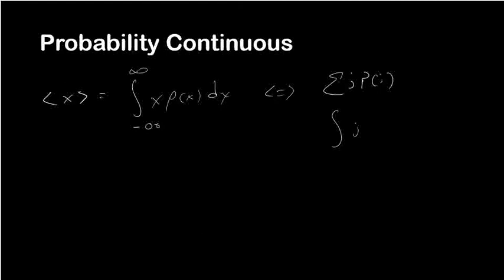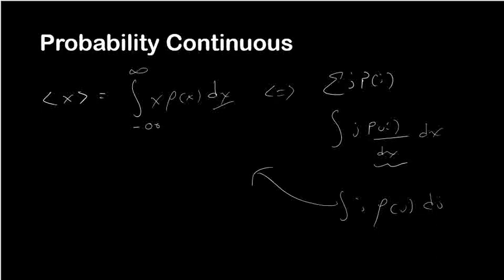So remember, the density was p of j divided by dx, and then we have to multiply this thing by dx out here. And so you can see that this is just the integral of j times the probability density function of j, or let's say call this dj instead of dx. And we can see how we can get to the continuous form from the discrete form.